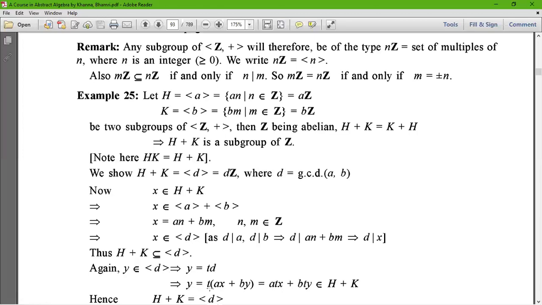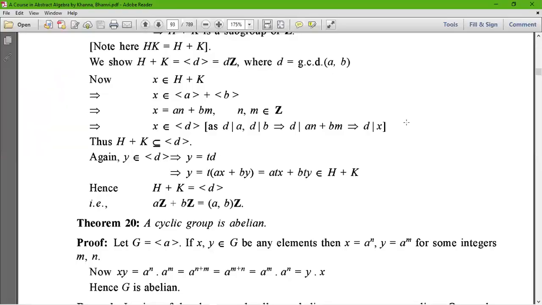This implies that y equals t times d, and d is nothing but ax plus by, because a belongs to H and b belongs to K. Therefore, we can write atx plus bty, which belongs to H plus K. Hence, we can say that d is a subset of H plus K. And finally, using these two inclusions, H plus K equals d.